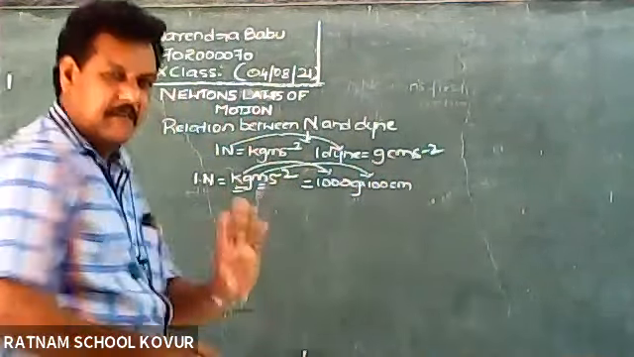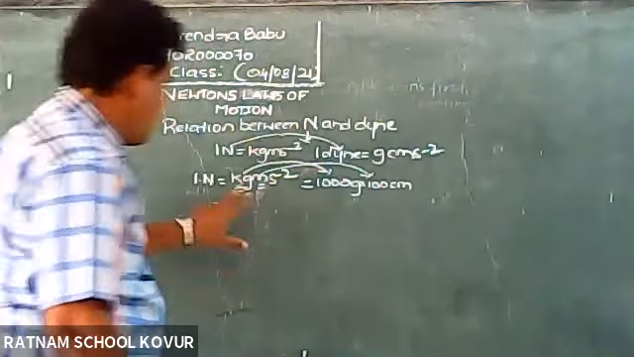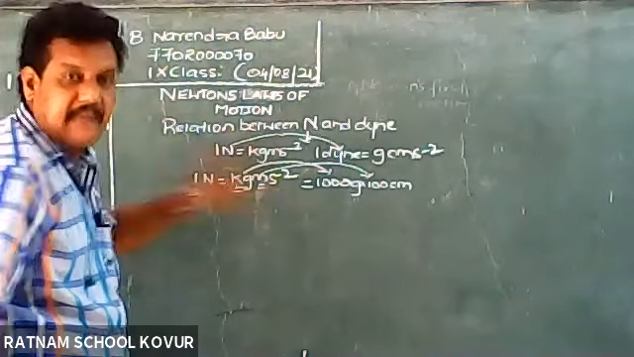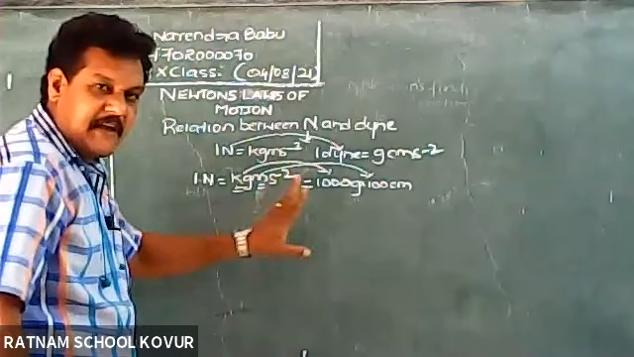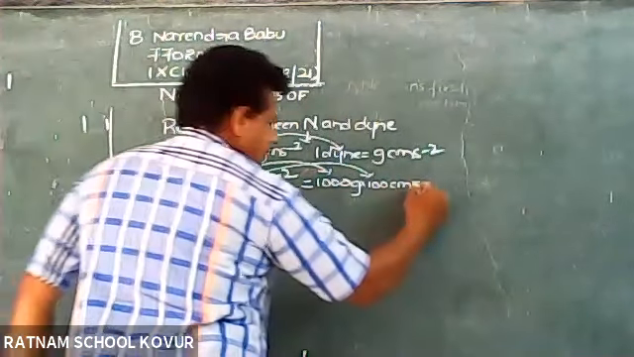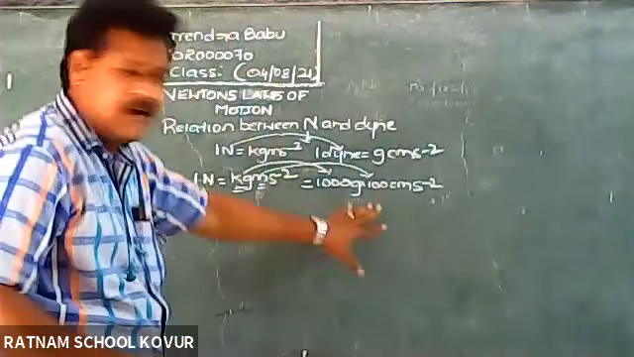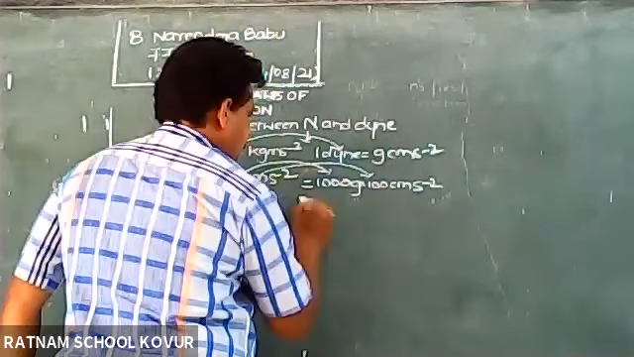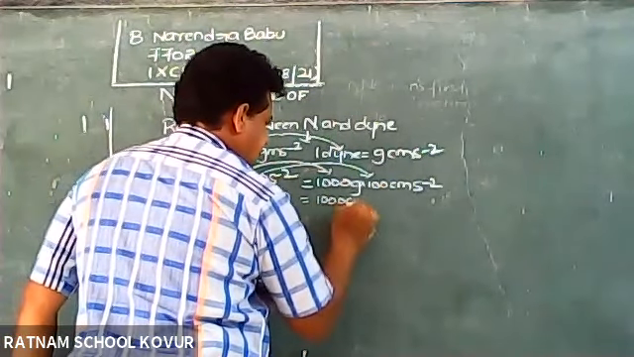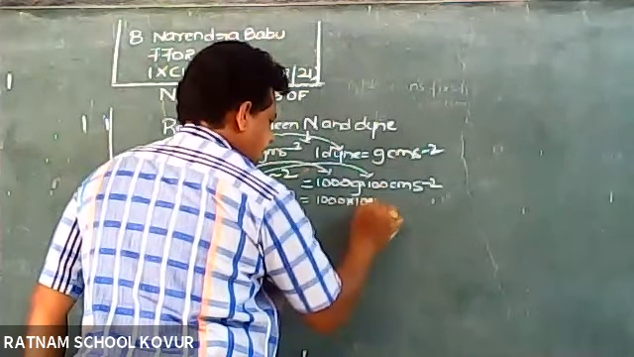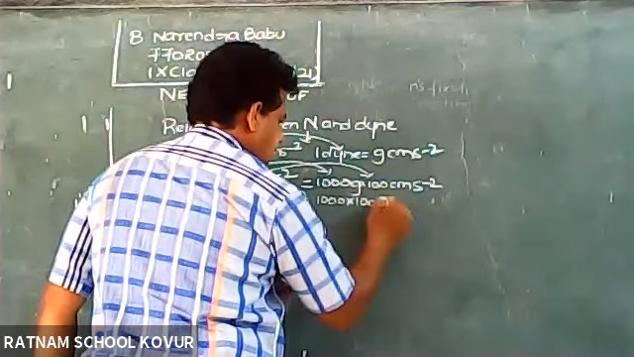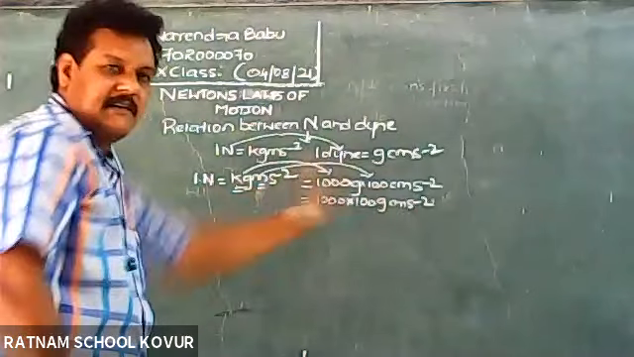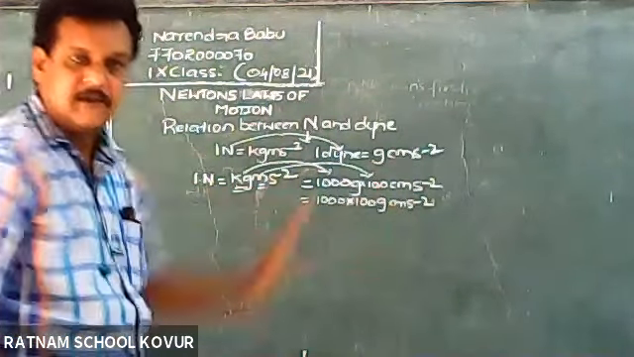So the unit of time is the same in all systems. We won't change the time itself. We will convert only mass and length. Because the unit of time is the same in all systems, we will keep s power minus 2 like that only. Now we will write the numbers separately and the units separately. So 1000 multiplied by 100 gram centimeter s power minus 2. I have just rearranged the terms by writing the numbers separately.